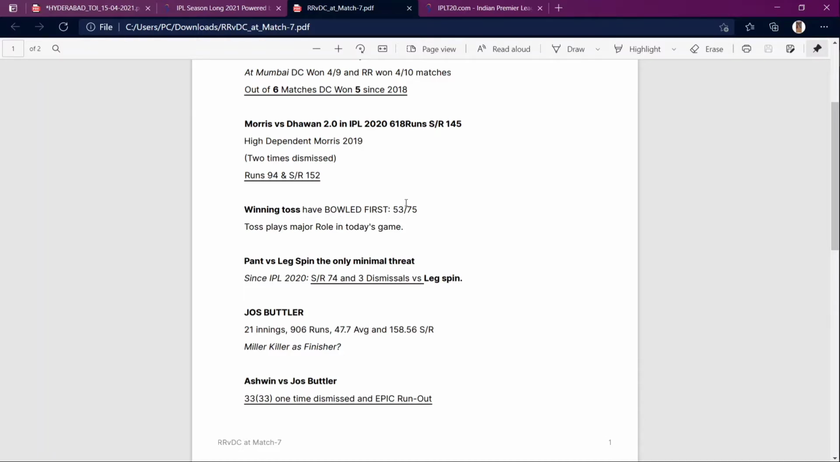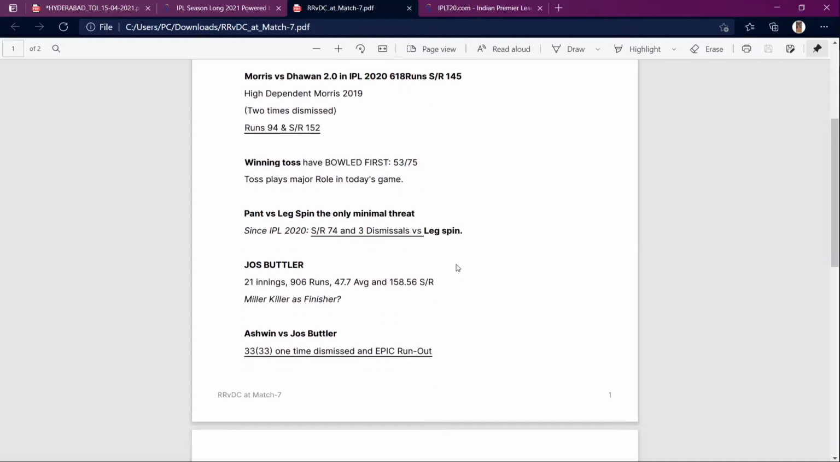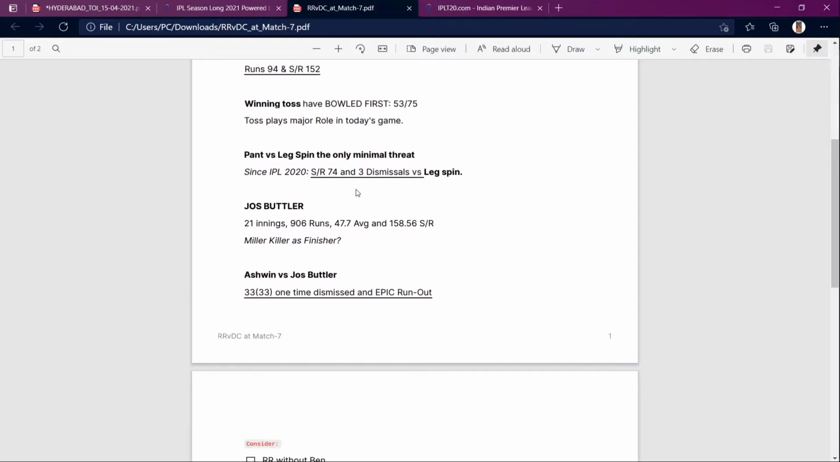Talking about the toss, the team will bowl first most probably. That's what everyone wants to do. So the toss plays a major role. Talking about Pant versus leg spin, as you know how he got dismissed versus leg spin in Abu Dhabi and all. So he is striking around not 174, it is 74, and got 3 dismissals in 2020. One is the ex-Punjab player.